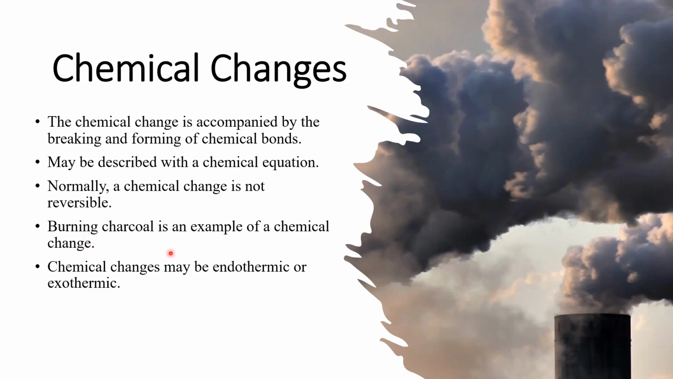For example, burning charcoal is an example of chemical change, and it's an irreversible change because you can't unburn the charcoal. Chemical changes, again, might be endothermic or exothermic, and similarly here also there is a temperature change we can observe.